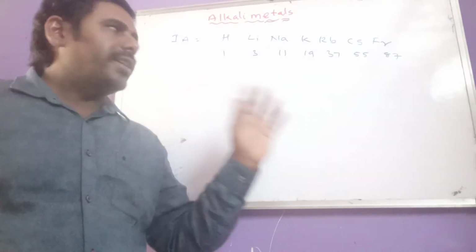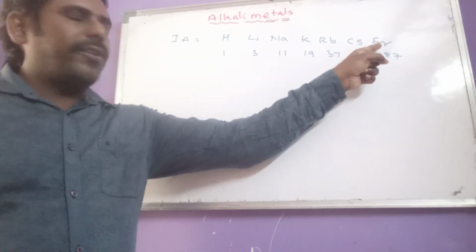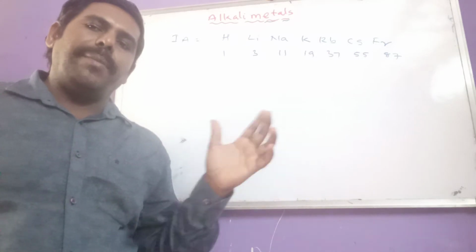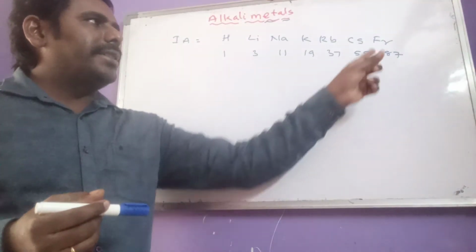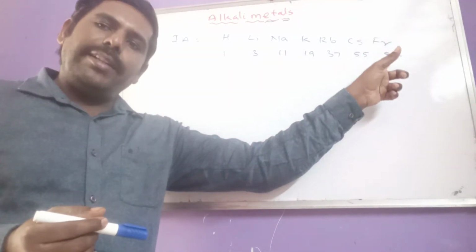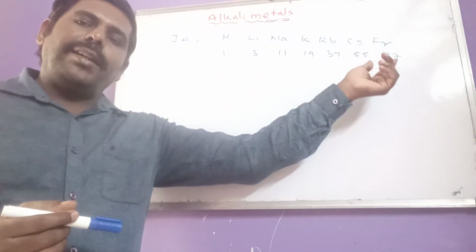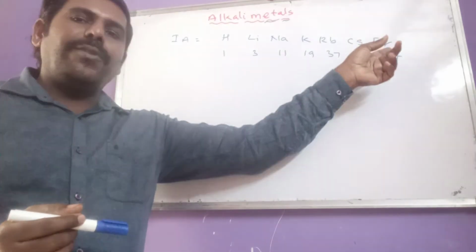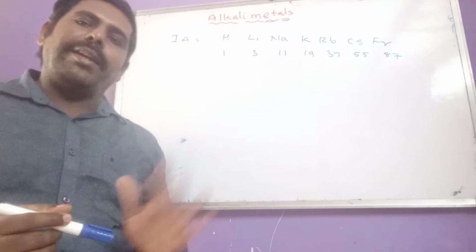Okay, leave that. Now come to another one, francium, that is a radioactive element. Francium-223 is the longest lived isotope of francium, with a half life of 21 minutes.